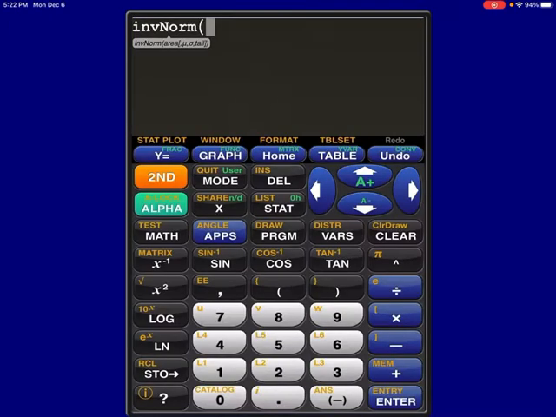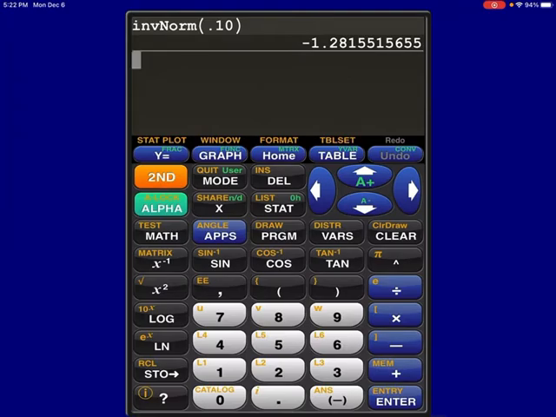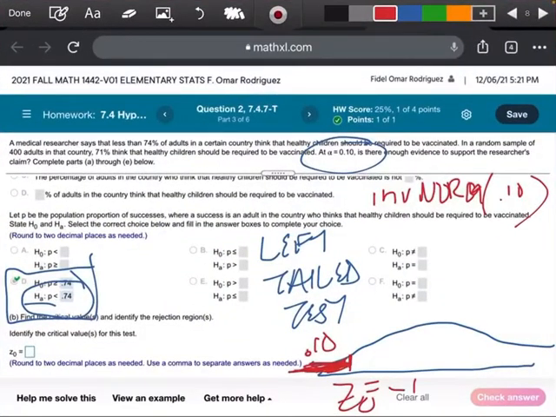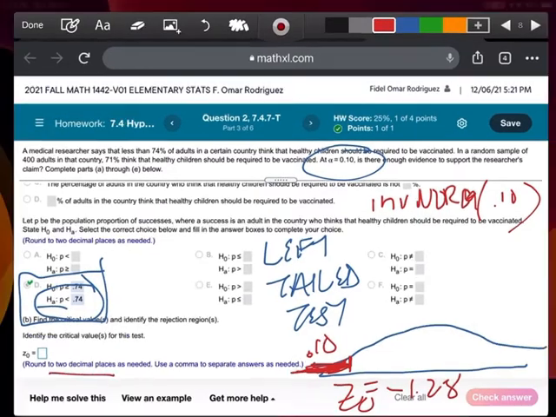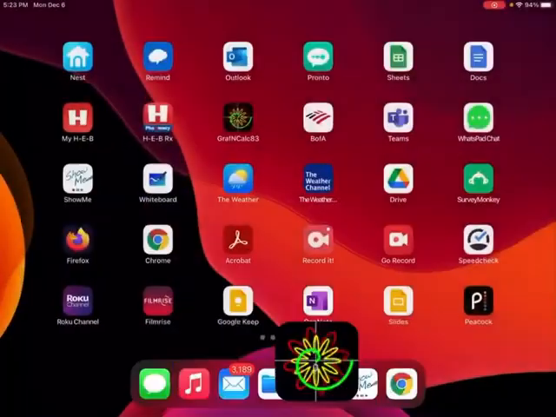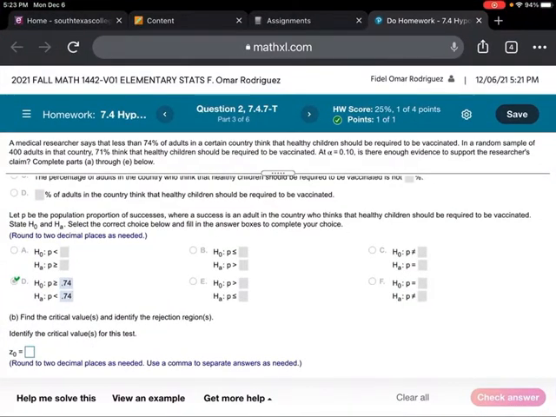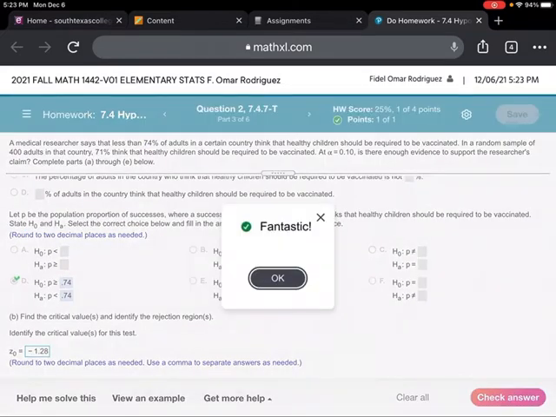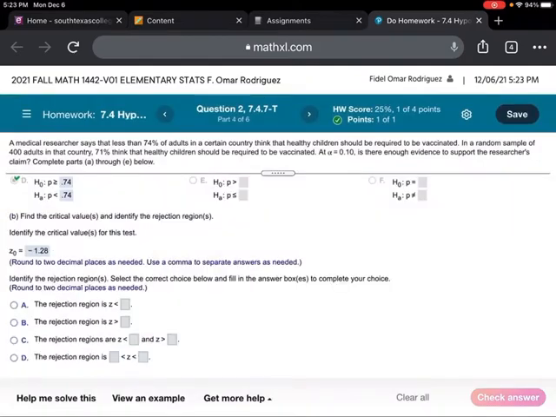So let me get my calculator going. Let me clear all this. We're going to go second, vars, to inverse norm, and enter 0.10. I'm coming up with negative 1.28, and it asked me to go to 2 decimal places. Let me verify my calculator: negative 1.281, so yes, negative 1.28. Let's go ahead and check our answer. We're going to go negative 1.28. Okay, we got that part.